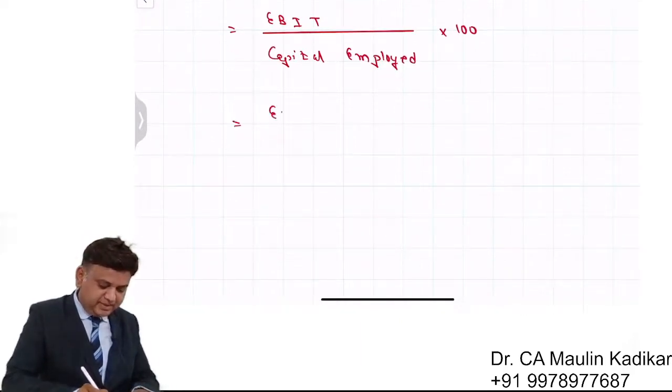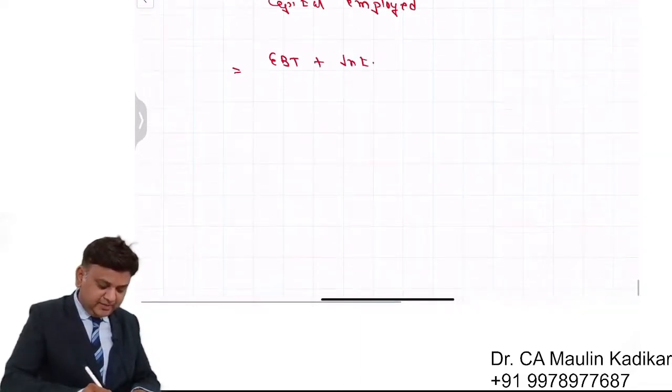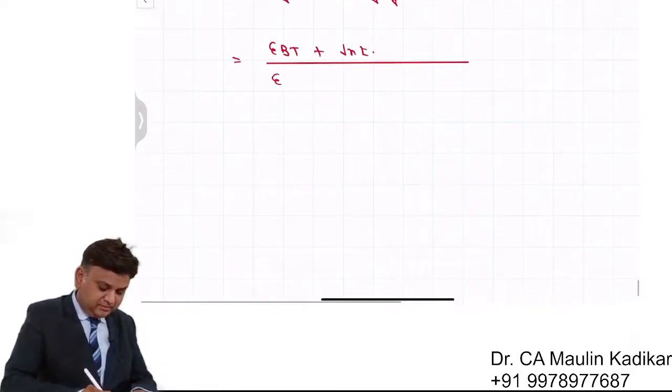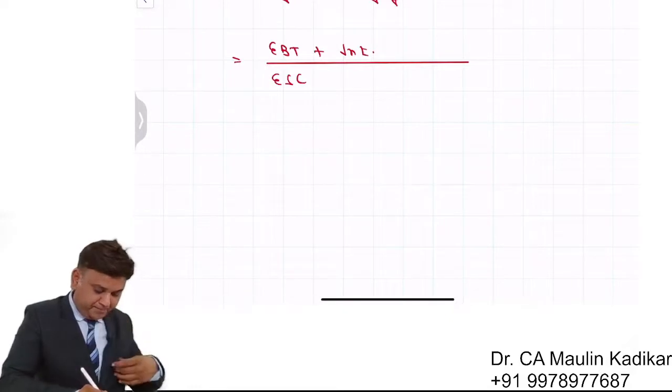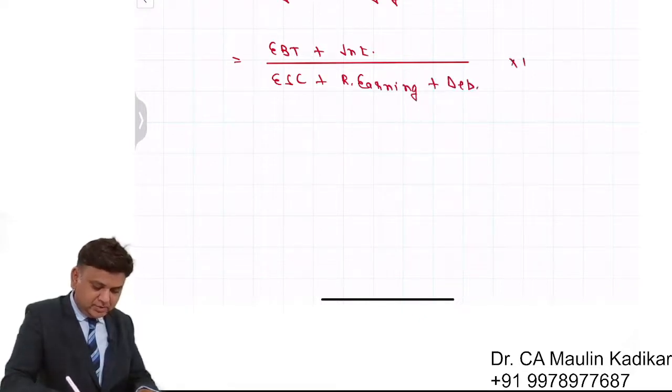EBIT is EBT plus interest, divided by capital employed, that is equity share capital plus retained earning plus debentures, into 100.